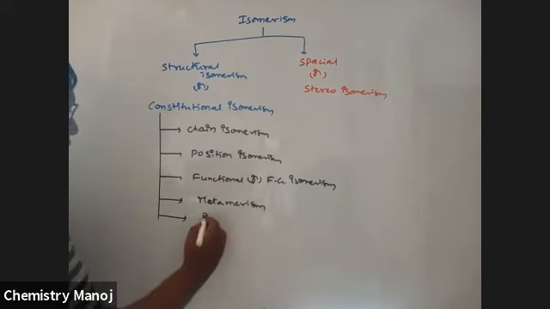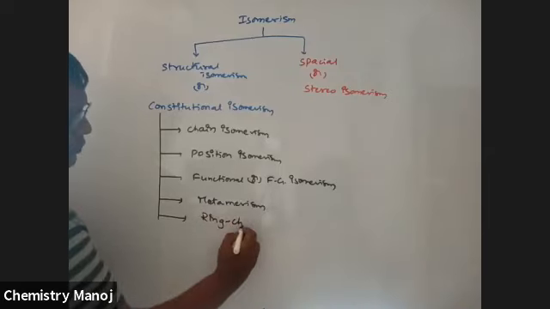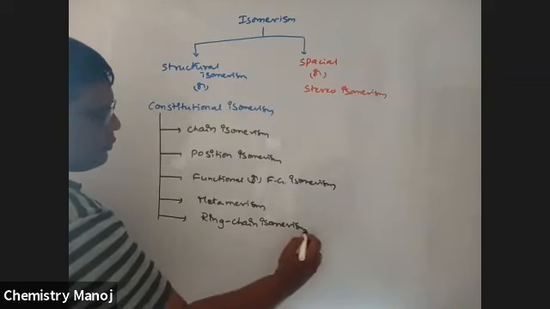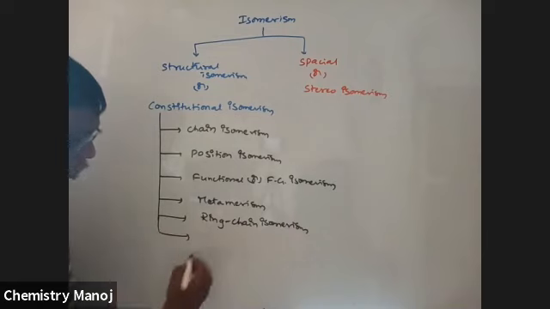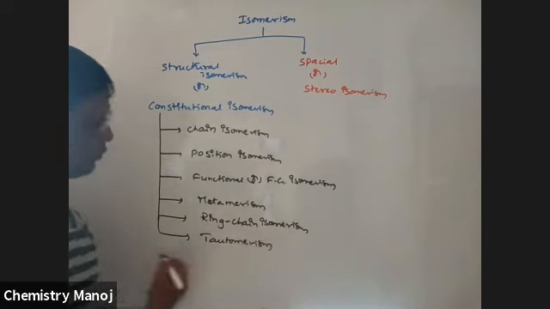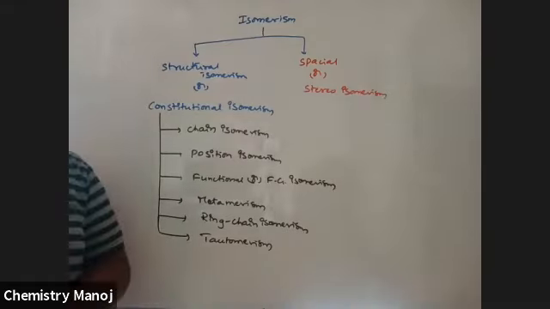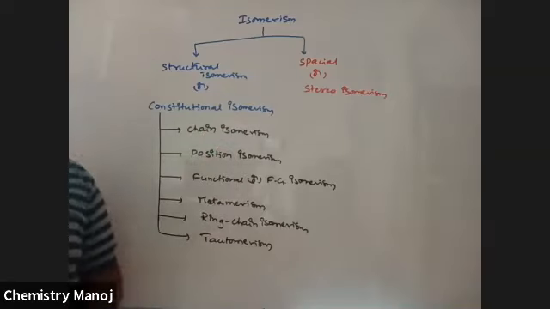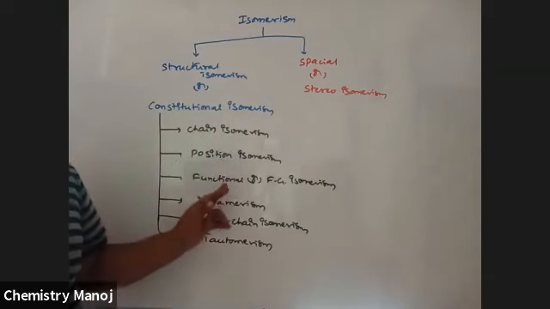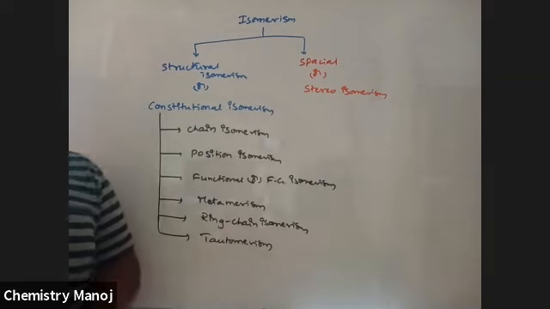Next one, ring chain isomerism. Next one, tautomerism. So these are different types of constitutional or structural isomerism. One by one we will discuss today and tomorrow.